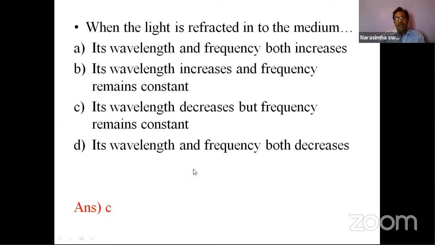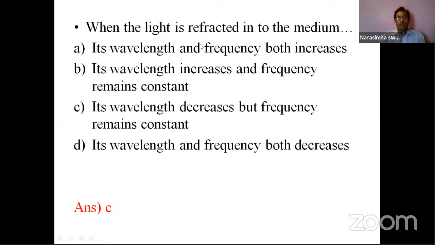Its wavelength and frequency both decrease: frequency cannot decrease. Wavelength and frequency both cannot be decreased. So here the wavelength may decrease, which means the most desirable option is C. Its wavelength may decrease, but the frequency remains constant. This is the possibility.